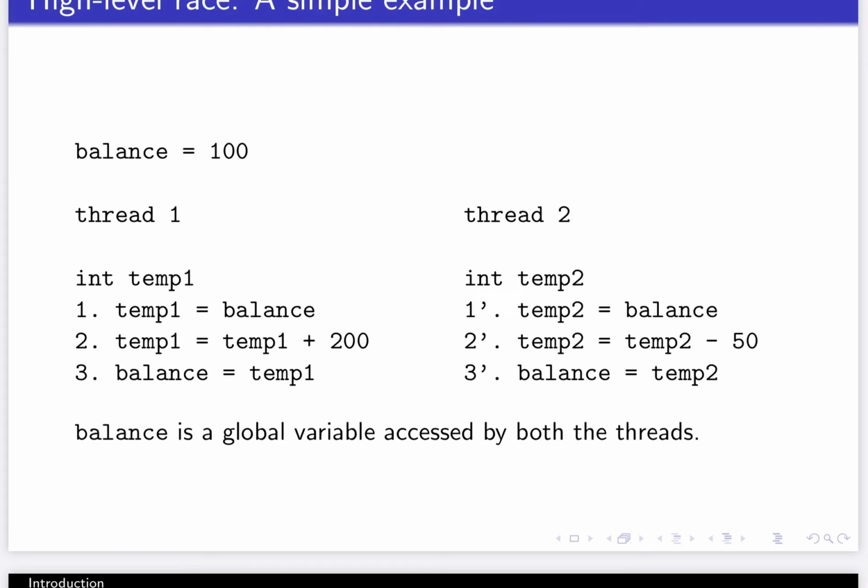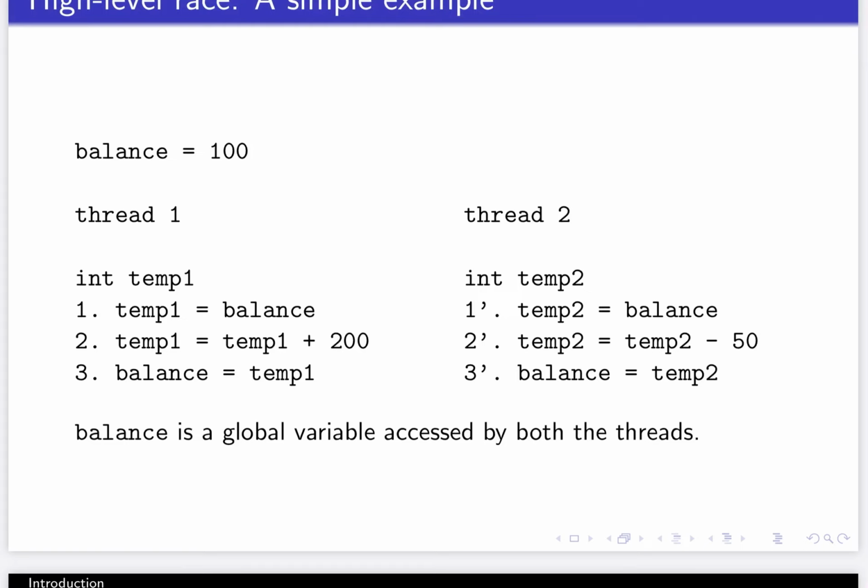Here are code snippets for thread 1 and thread 2. Both of them operate on a global variable called balance, whose value at the beginning of their execution is 100. It's assumed that thread 1 begins first, followed by thread 2, and at the end of it, if things go well, balance will have a certain expected value.